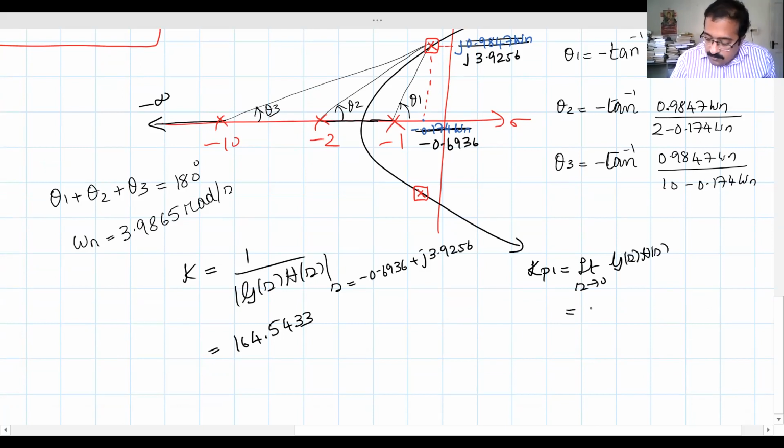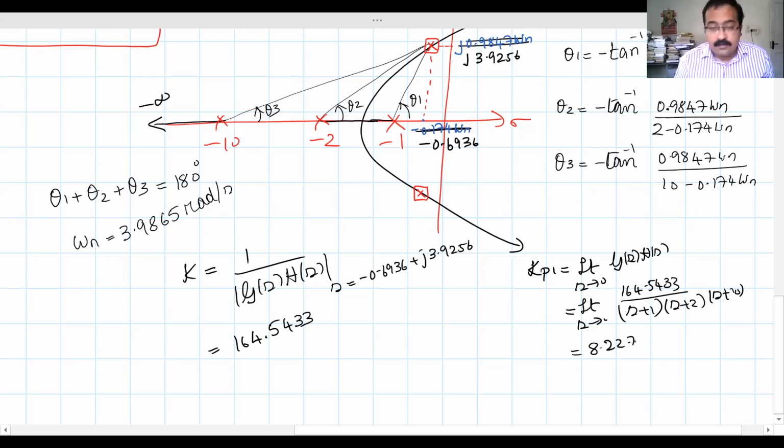So limit s tends to 0, K is 164.5433 divided by (s plus 1) into (s plus 2) into (s plus 10). And how much value will you get if you do this? You should get a value of 8.2271. So what is the steady state error? ESS1 is 1 divided by 1 plus Kp1. How much will you get? You will get 0.1083 right now.